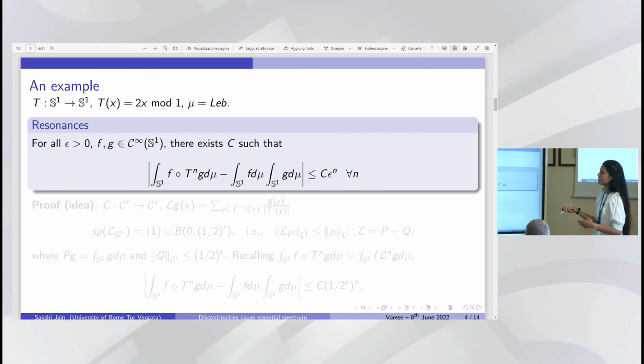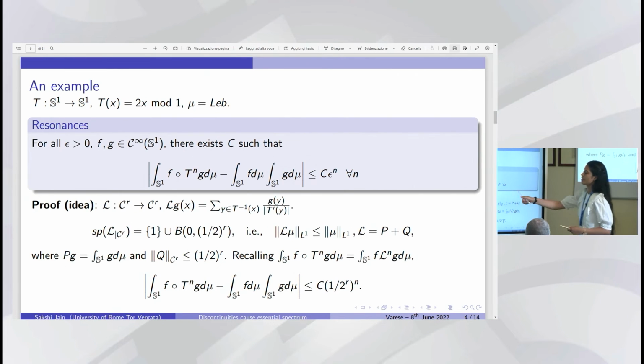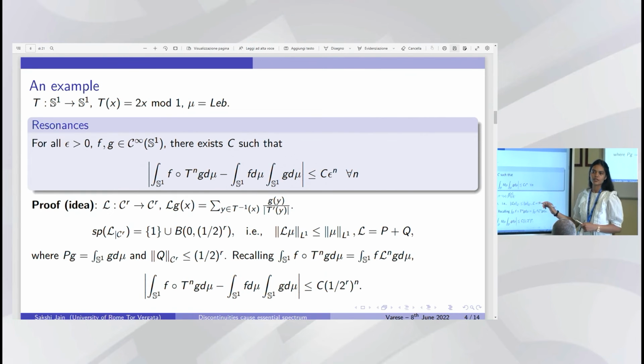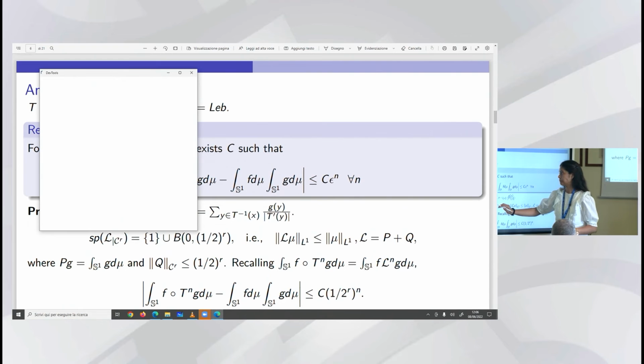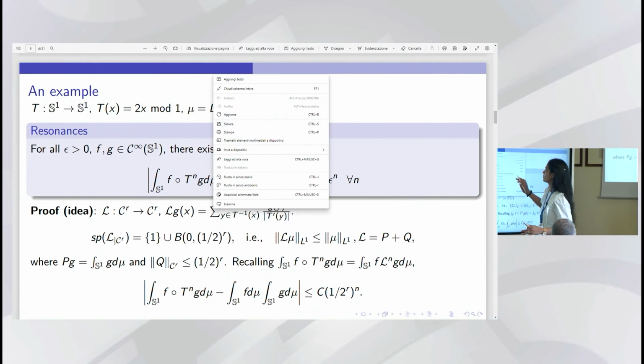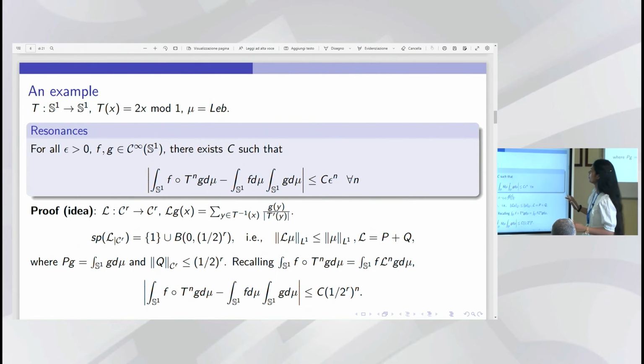So this particular thing can be studied by the transfer operator, which I introduce here. An operator from C^r to C^r, which in this case I define as L g(x) like this, which is the transfer operator associated to the SRB measure. And if I try to study its spectral decomposition, it lends itself to studying the decay of correlations. So the spectrum of L restricted to C^r will be given by the point spectrum. I'm sorry about all the mess that I'm making. Probably you have to click on the signal.